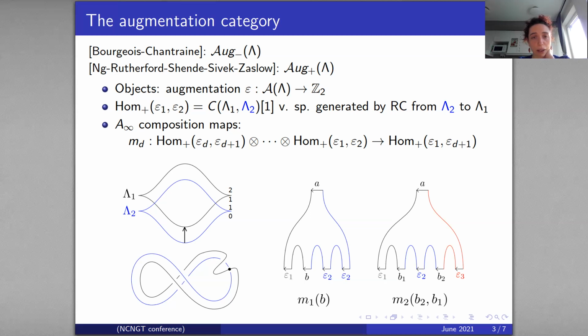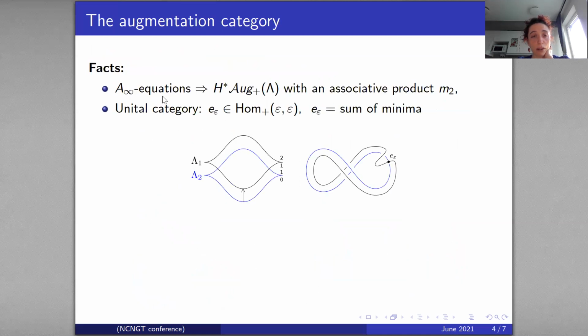Okay, so it is possible to prove that the maps defined this way actually satisfy the A-infinity relations, and the first A-infinity relation is that m1 squared equals 0. So m1 is a differential.